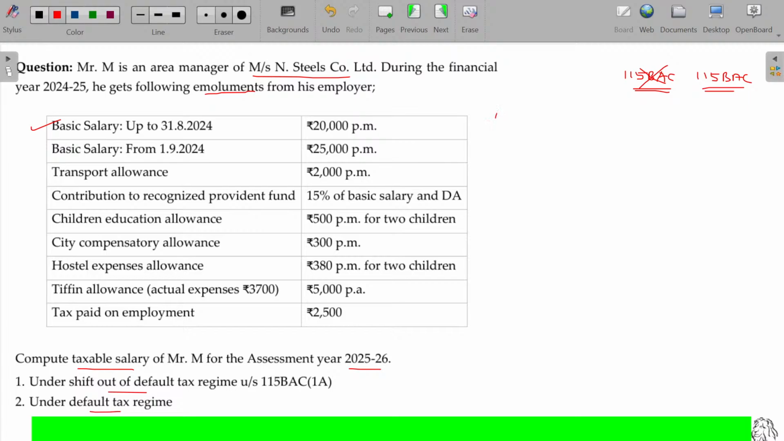Start with basic salary. Up to 31st August, the salary being 20,000 rupees. How many months are there up to August? 5 months, right? From 1st September onwards, 7 months. Here 1 lakh. Here 1,75,000. The overall value being 2,75,000, taxable under both the tax regimes. Is that okay?